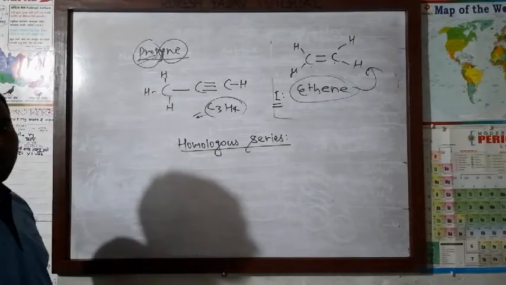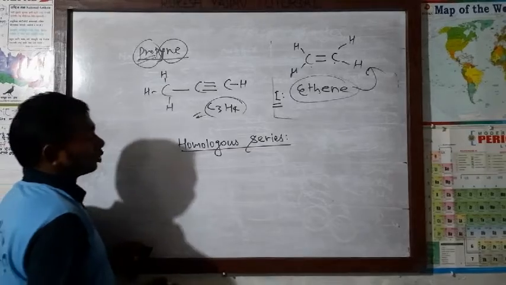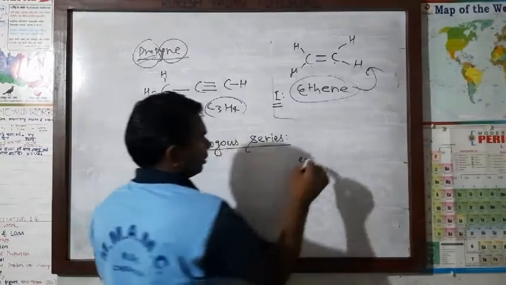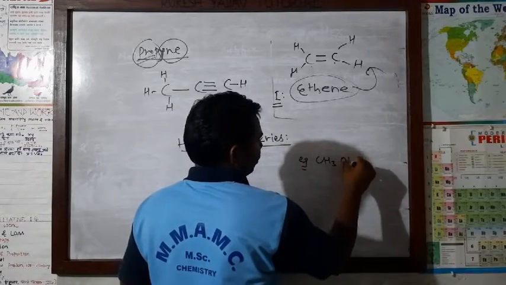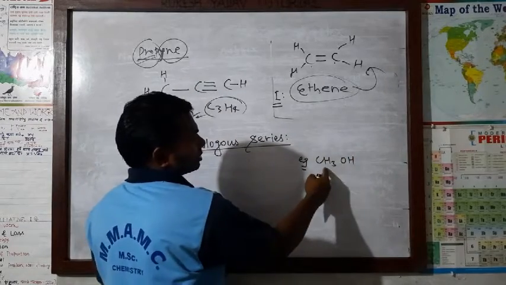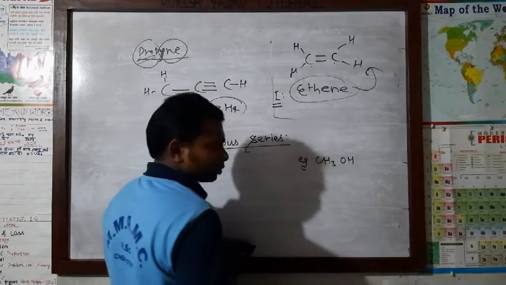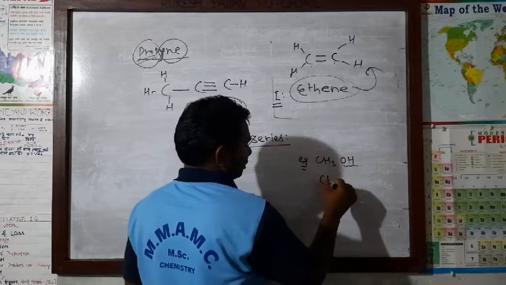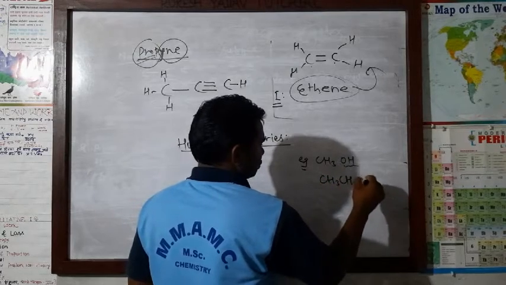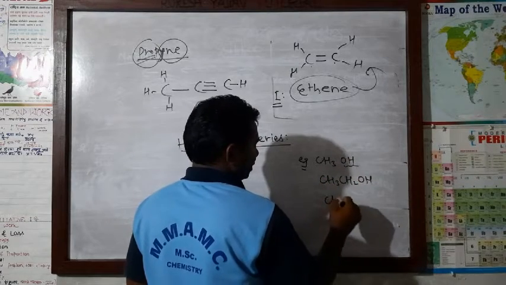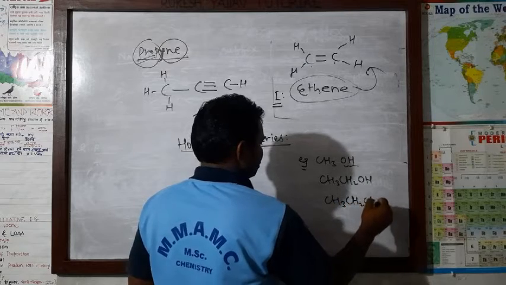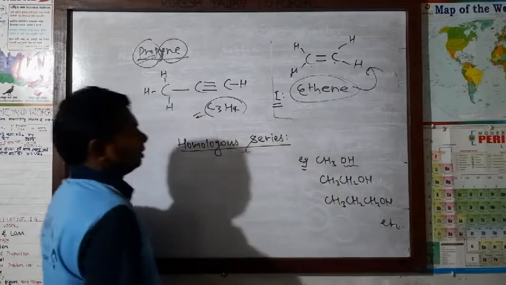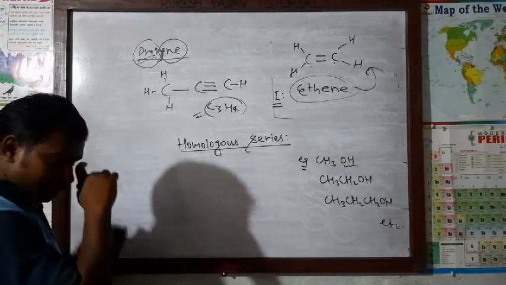Now what do you mean by homologous series? First of all, take an example in order to understand this. Suppose CH3OH. This becomes methyl OH, hydroxyl group, that is the functional group of alcohol, methyl alcohol. CH3CH2OH, ethyl alcohol. CH3CH2CH2OH, propyl alcohol, etc. So these all are organic compounds.